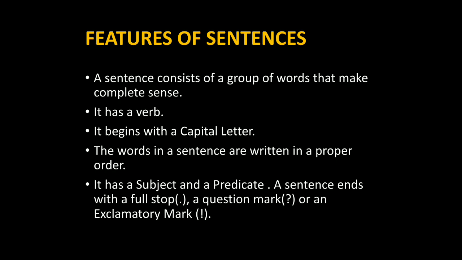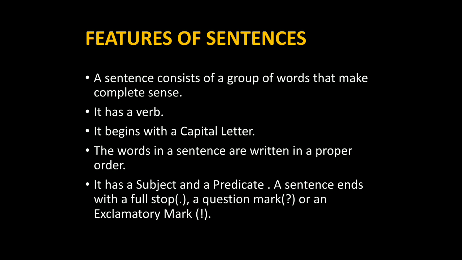It begins with a capital letter. The words in a sentence are written in a proper order. What is the proper order? There will be a subject, then a verb, and then there may be an object or an adverb. Next, it has a subject and a predicate.